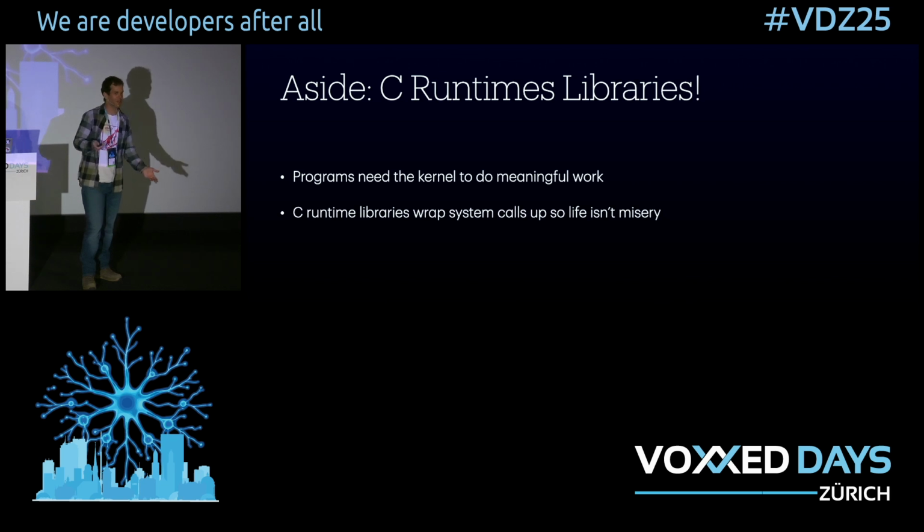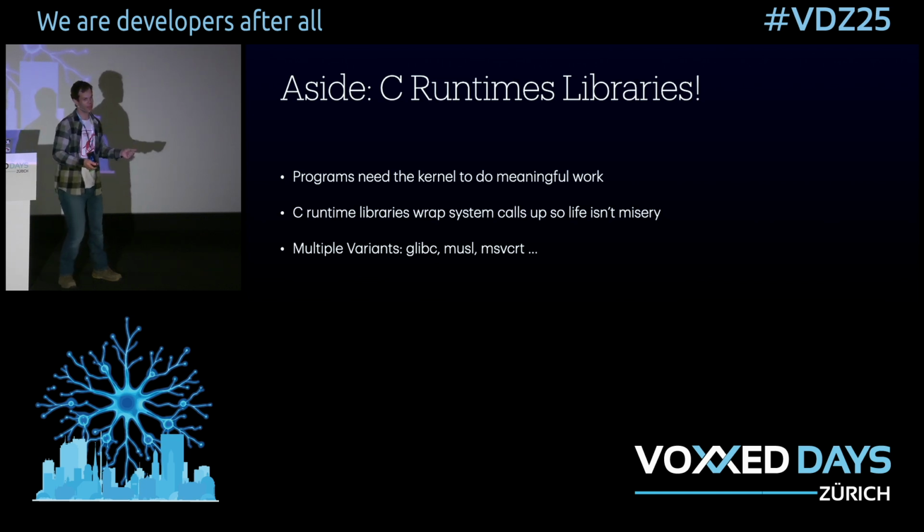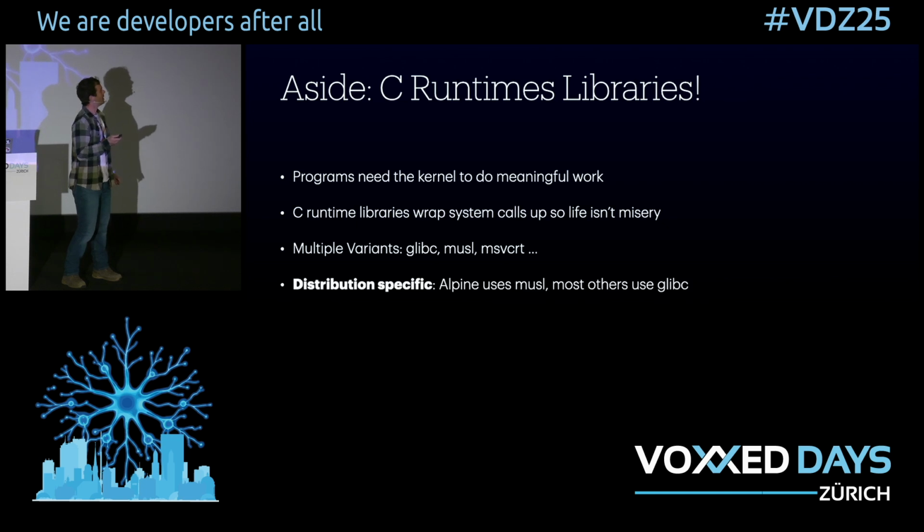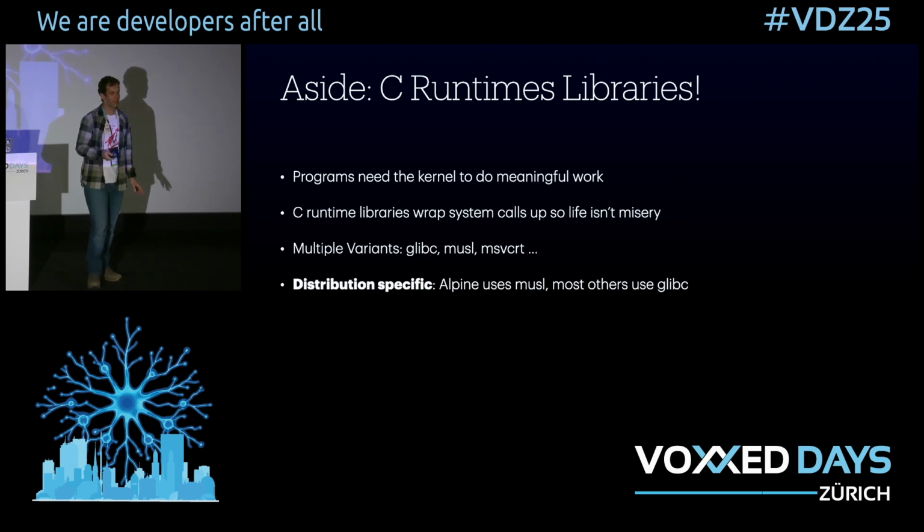This isn't great as a developer, right? So what we do in practice is use these C runtime libraries, which wrap that rather unpleasant calling convention up and give you regular functions to invoke. There's a bunch of different variants of these. There's glibc and musl, which are the main two for Linux. There's MSVCRT for Windows, and I'm sure there's all sorts of other ones that I've never even heard of. An important property of these on Linux is that they're distribution specific. So generally on Linux, when you use a runtime library, you end up with glibc, except for Alpine.